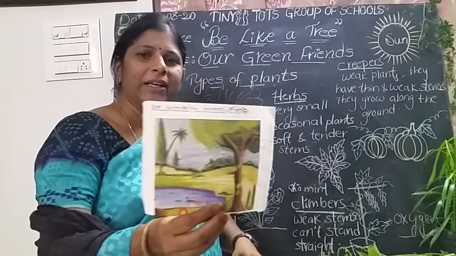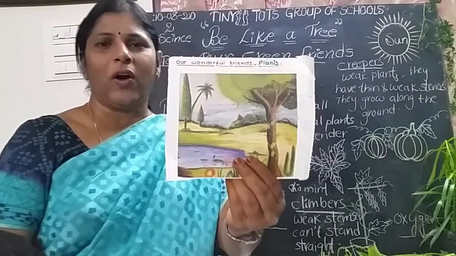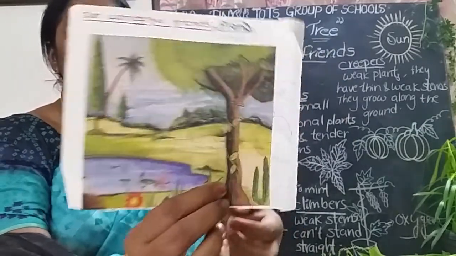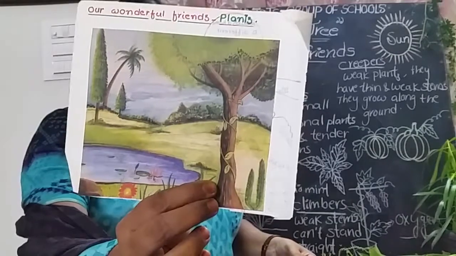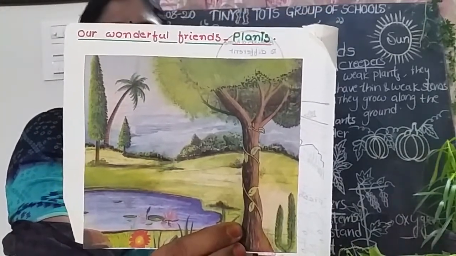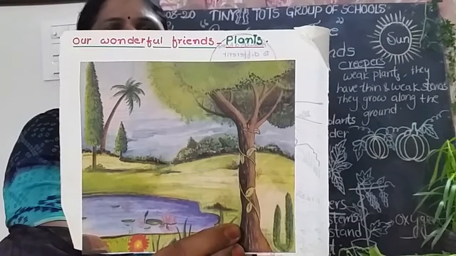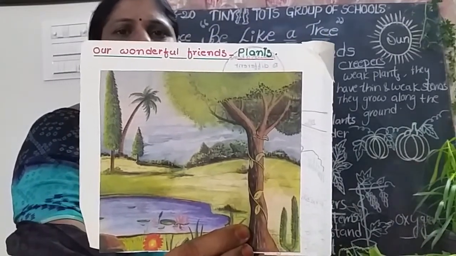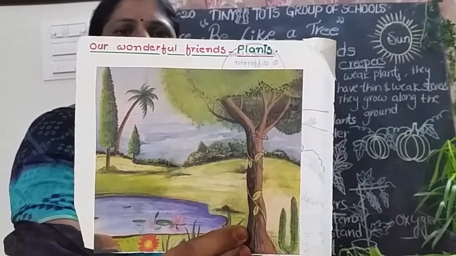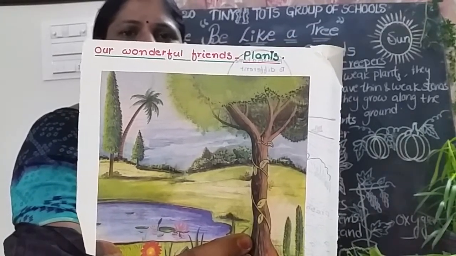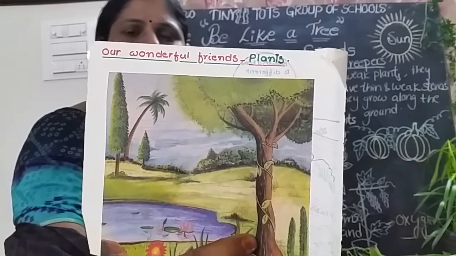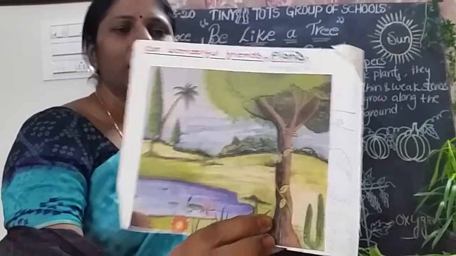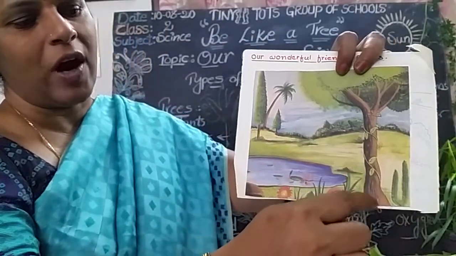So what are called trees? Very big and tall plants are called trees. See children, this brown colored part is called the stem, isn't it? The stem of the tree is called the trunk. Now how are the trees? Very big and tall plants are called trees. What type of stem do they have? They have a very thick stem, hard stem, strong stem and woody stem. So the stem of the tree is called the trunk.